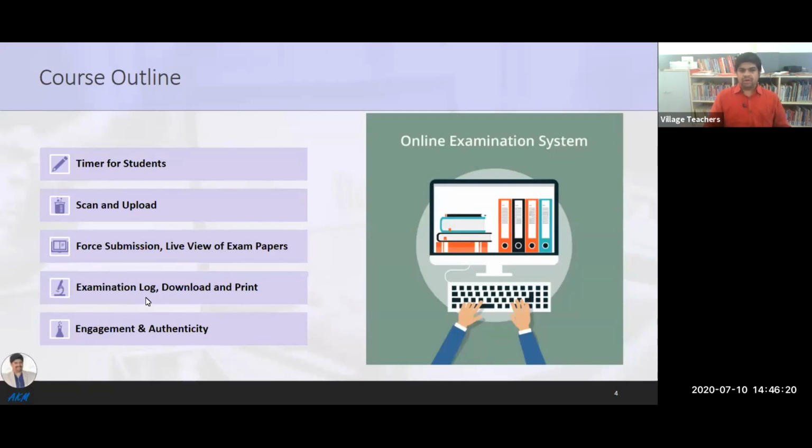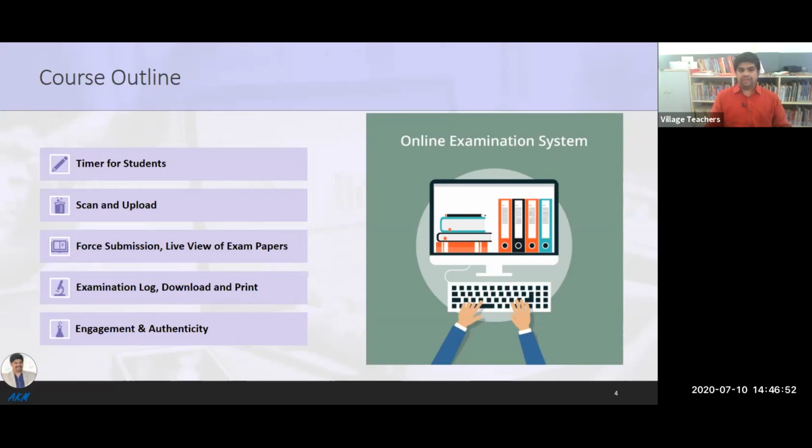Then the examination log is a facility that records whenever the student tries to minimize or maximize, or any distraction happens. For example, when the students use the alt tab option, minimize, maximize, or open some other application, every time the teacher will get a notification. There are 2 options: either you can download the answer sheet or you can directly print the answer sheet. For downloading the answer sheet also, we have 2 options. We can download the answer sheet as a whole.